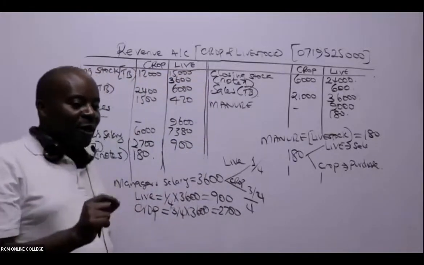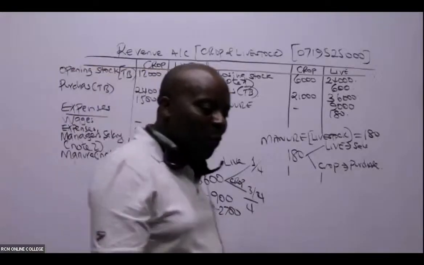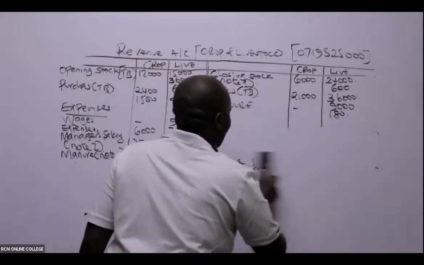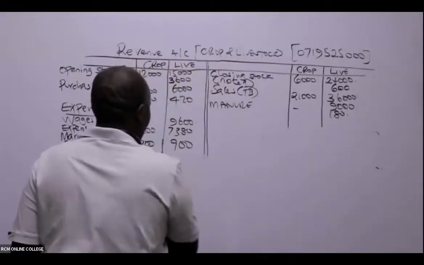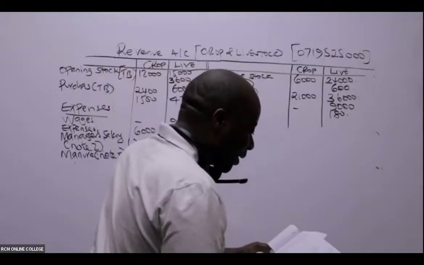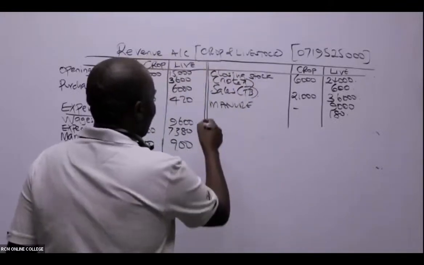The R moon is telling me that Mwalimu, for crop, this will be sales. Thank you so much. So remember, you can use any name. So in this case here, crop fed to animals.